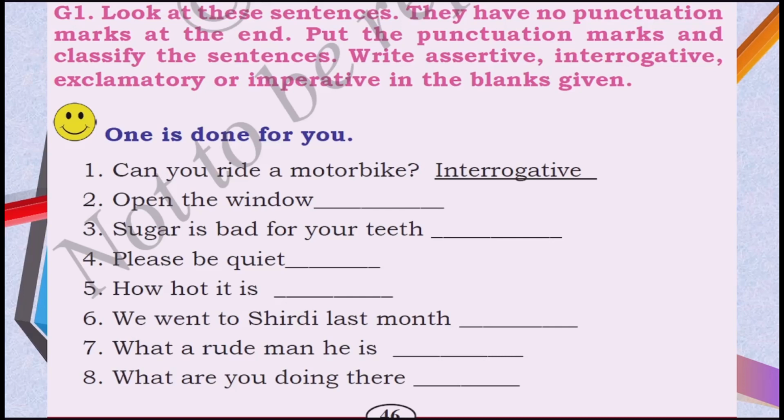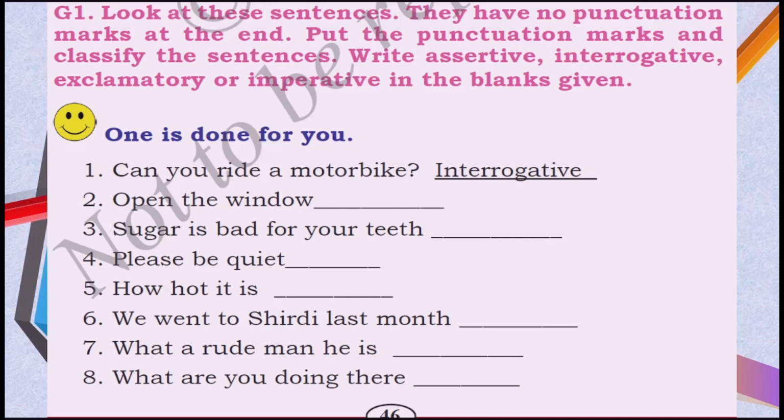You are going to put the punctuation mark wherever necessary, and also you have to classify them. We have already discussed these 4 types of sentences. According to the 4 types of sentences, you have to identify what type of sentence it is. So let's try to do the first one. One example I will give you.